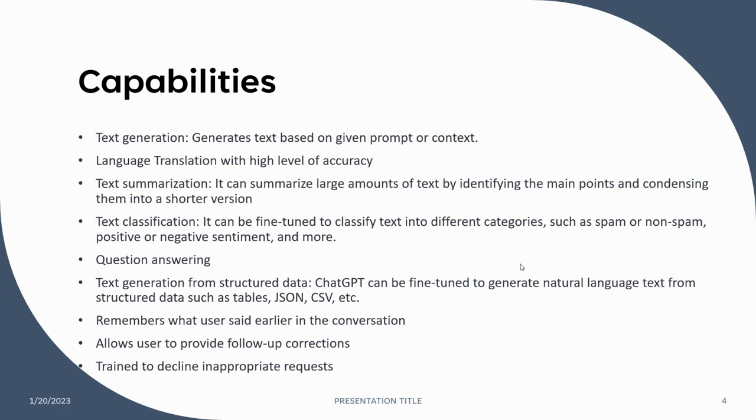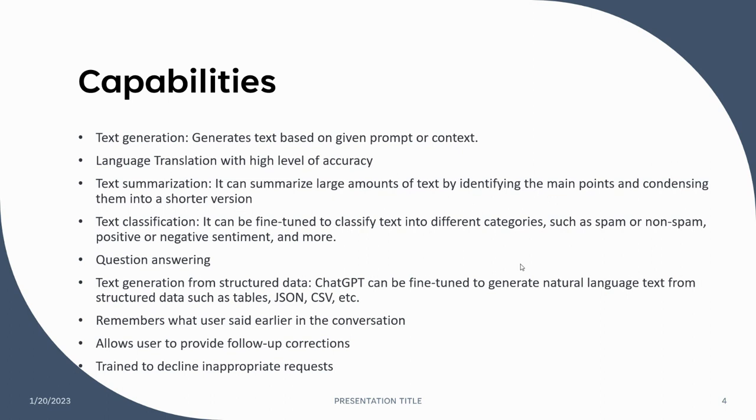It can translate. Text summarization. It can summarize large amounts of text by identifying the main points and condensing them into a shorter version. For example, you have a three-page article on a particular topic like healthcare insurance in America. If you want to summarize the complete topic, you can copy paste the content of that article, and ChatGPT will give a single paragraph or two paragraphs with the main points. It will summarize for us.